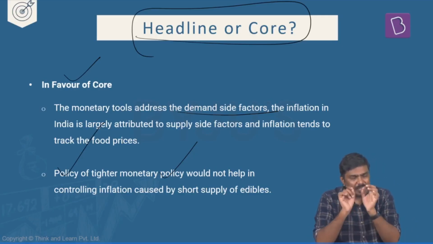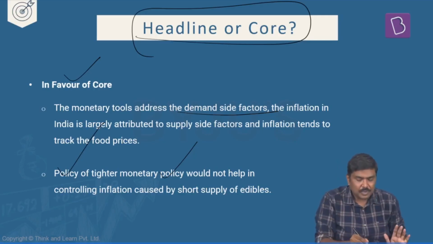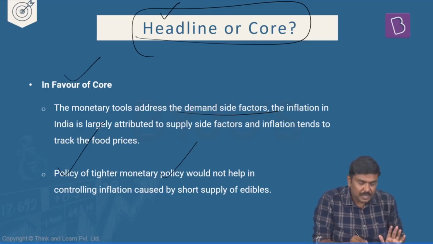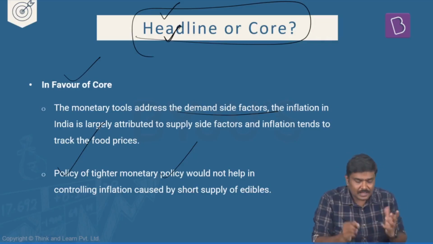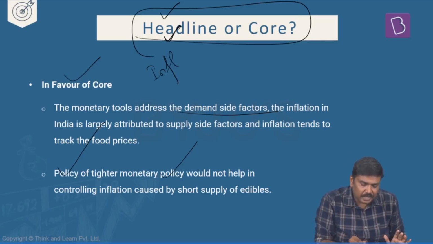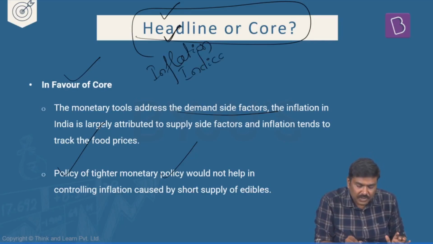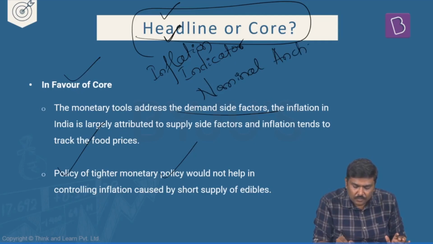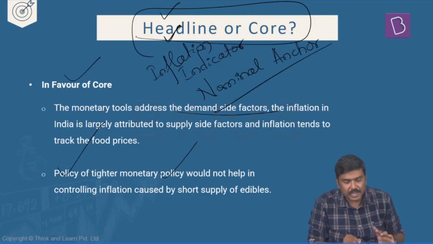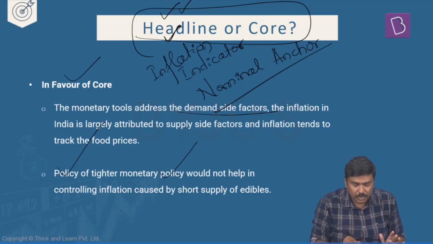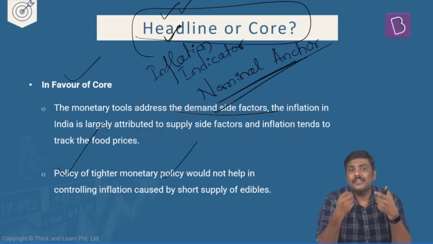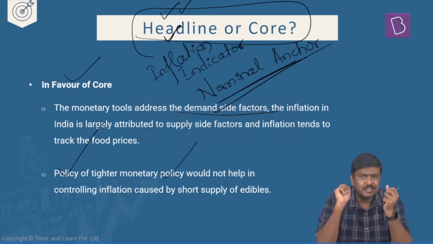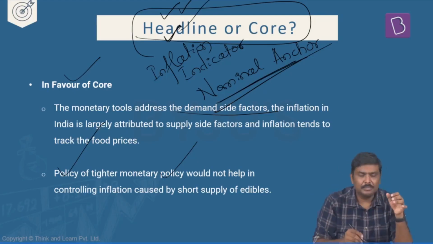Again, I am repeating this. Government of India even today has been using headline CPI as the inflation indicator. I am using the term inflation indicator. Some of the books will use nominal anchor. Do not get confused. The nominal anchor, which is used for decision making or monetary policy making, is headline CPI. What do you mean by nominal anchor? What inflation rate is used for making decisions? That is headline CPI. Done.